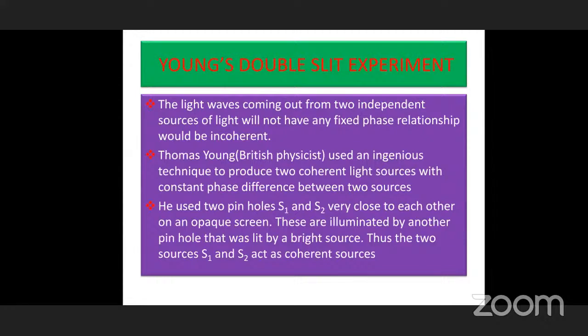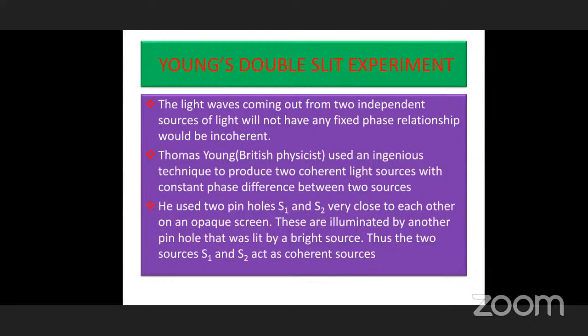Why? Because the same light source S is used, for example a sodium vapor lamp, which has a particular lambda. The same lambda of waves comes out from S1 and S2.